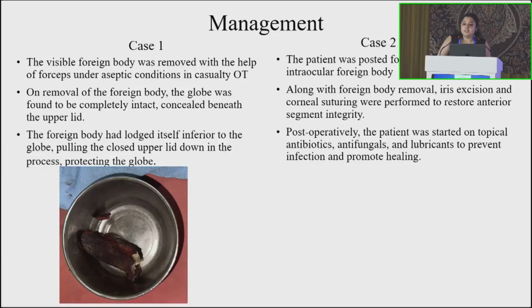In the second case, we posted the patient for OT and the IOFB was removed. We did iris excision and corneal suturing, and we restored the anterior segment integrity. Post-operatively, we started the patient on antibiotics and antifungals to prevent infection and promote healing.